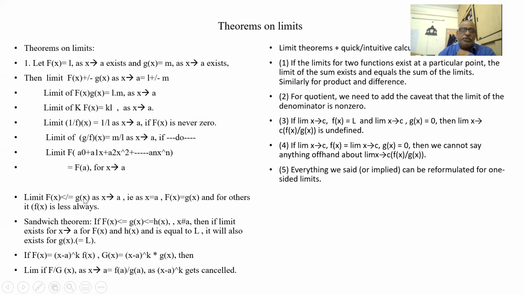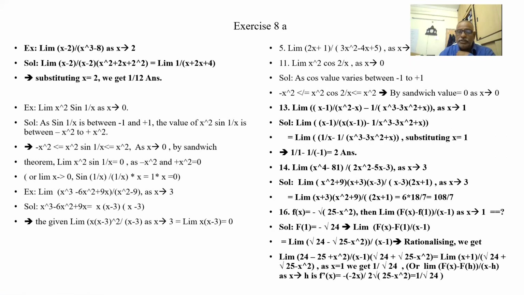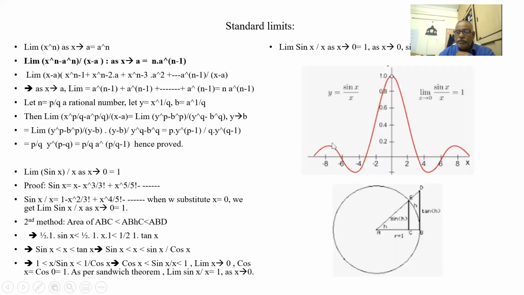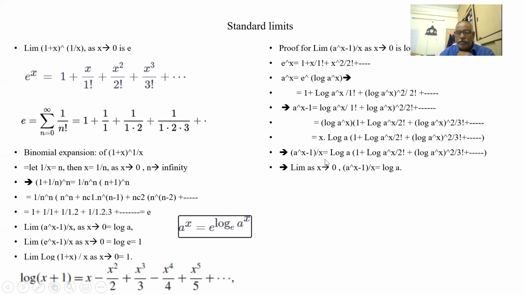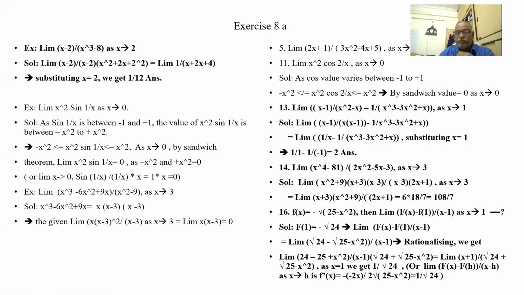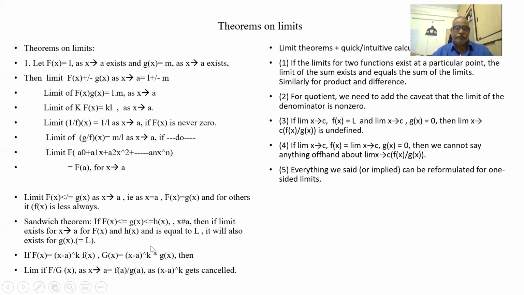If f of x is less than or equal to g of x as x tends to a, that means what? At x equal to a they are equal, but for all other values other than a, f of x is always less than g of x. You can see some examples here. As x tends to 0, it is 1. Further, it is less. We'll see the example when it comes. f of x is always less.